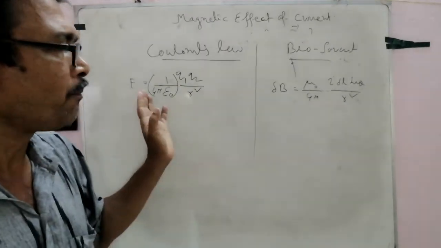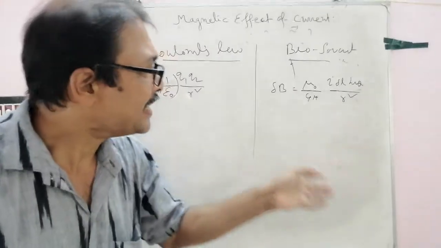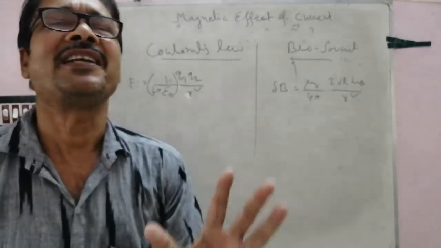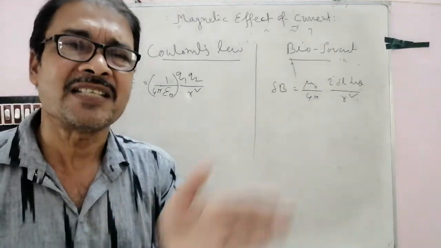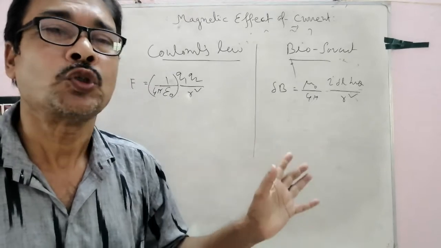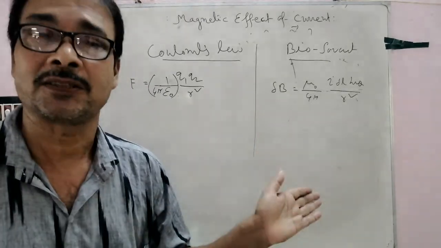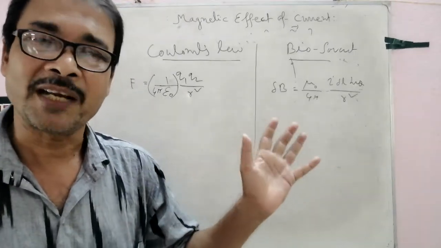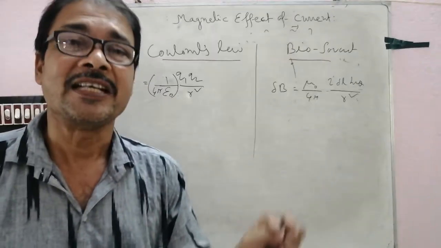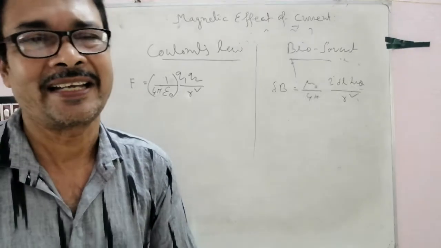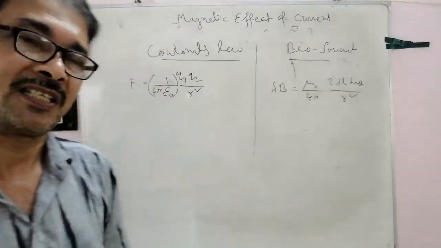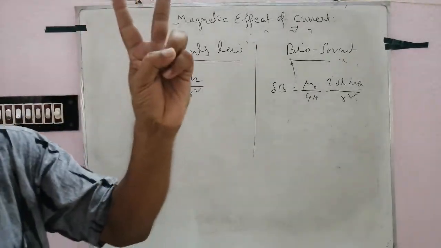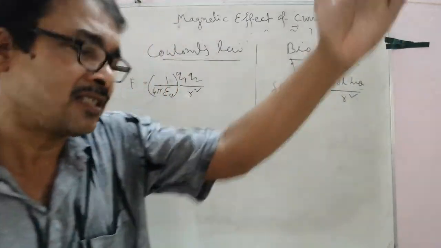Superposition principle: the current carrying element produces a magnetic field surrounding it. If another current carrying element is placed there, there is no change of the magnetic field of the previous wire, so the magnetic field of the previous is not affected, not disturbed by the other current carrying element. So this is the superposition principle. Clear? This is the similarity. Two similarities. Clear? What are the dissimilarities?